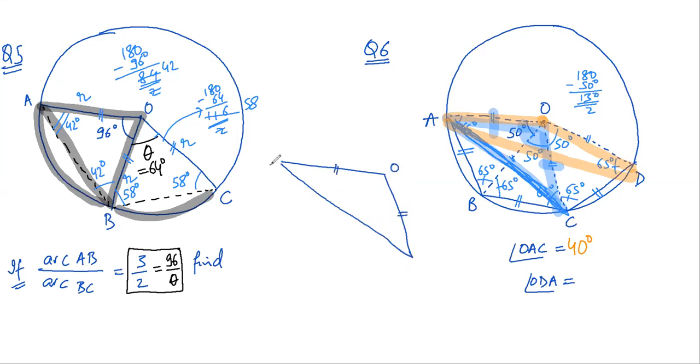This is ODA. This whole angle is 150 degrees. So I'm left with 30 degrees only. So this is 15 degrees, this is 15 degrees. So angle ODA would be equal to 15 degrees. I hope it is clear.